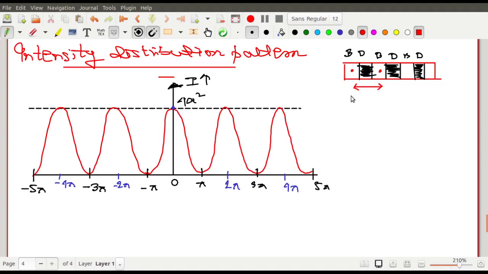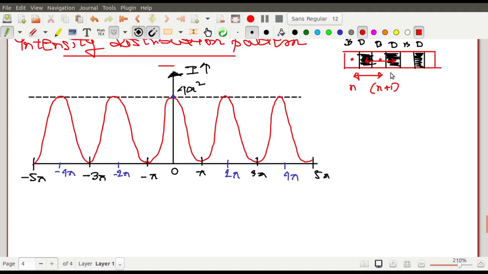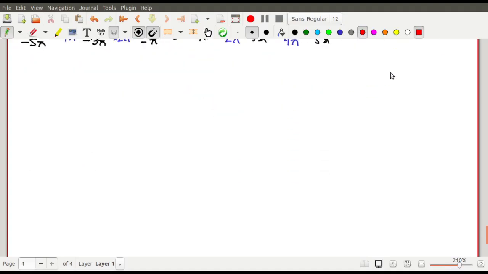What is the gap? Suppose this is my nth fringe, and this one is my n plus 1th fringe. What is the intermediate gap between the nth and n plus 1th fringe? Or you may take the dark fringes also: from the midpoint of one dark to another dark, what is the distance? This is what you need to calculate next, and this topic is known as the fringe width calculation. So let us go for the fringe width calculation next.